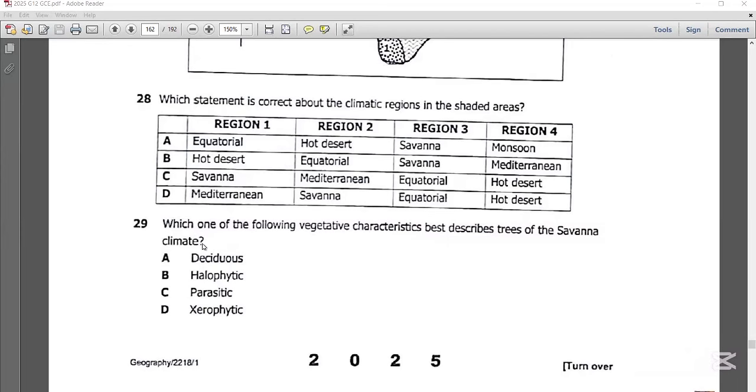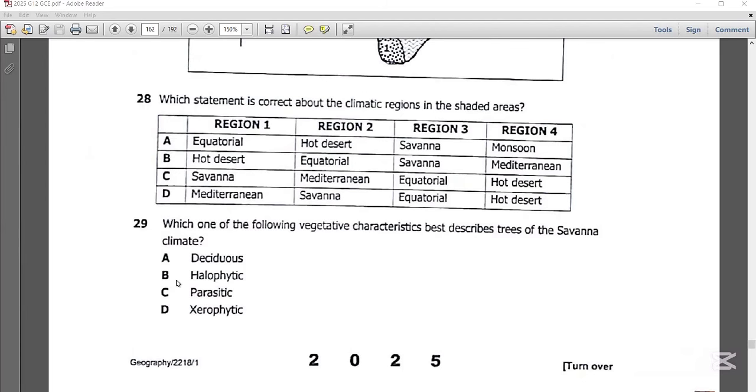Question 29 says, which one of the following vegetative characteristics best describes trees of savanna climate? Now, in savanna climate, the types of trees that you expect to find are deciduous trees. Now, deciduous trees are trees that shed off leaves, and they do so because they want to minimize loss of water during periods where there is no rainfall or when there is less water. Halophytic trees are those trees that survive and thrive so well in salinity or soils with a lot of salt.